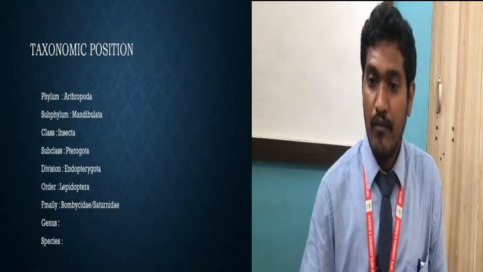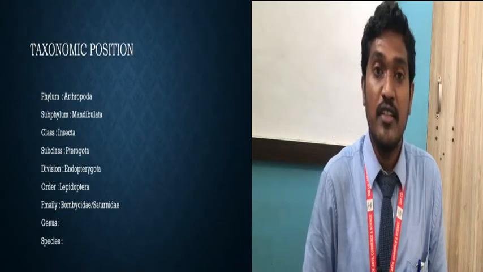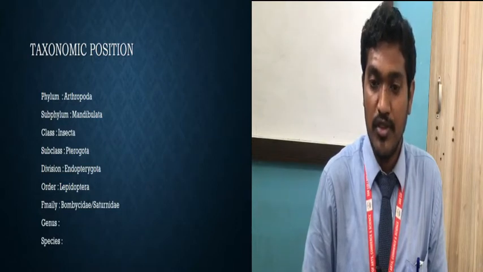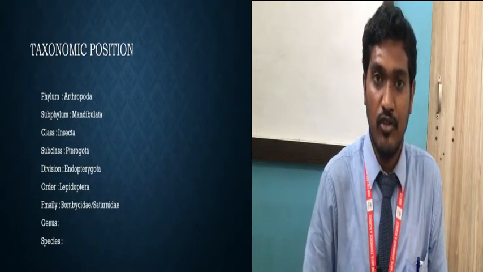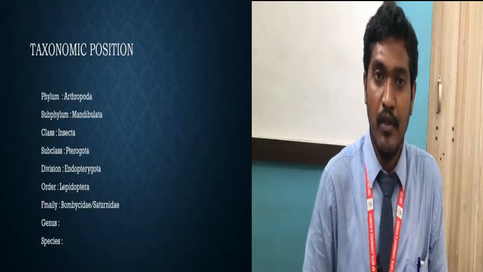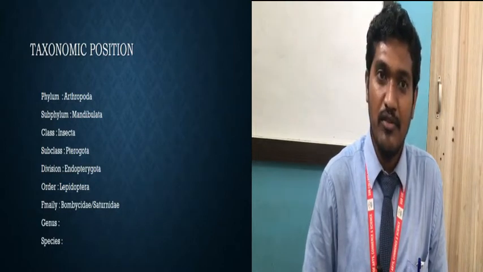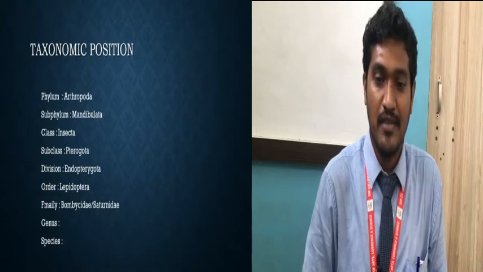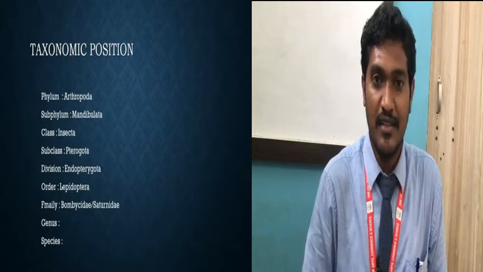Then see the next, we have to study its taxonomic position also. If we go through the taxonomy of the silkworm, we know what a taxonomy is. That is phylum, subphylum, class, subclass, division, order, family, genus and species.